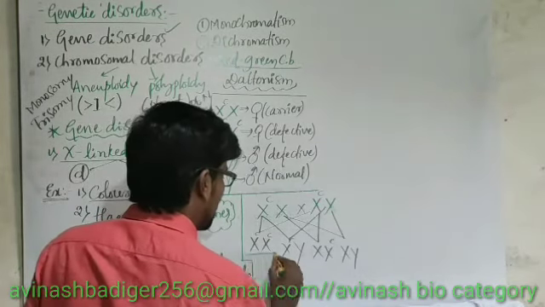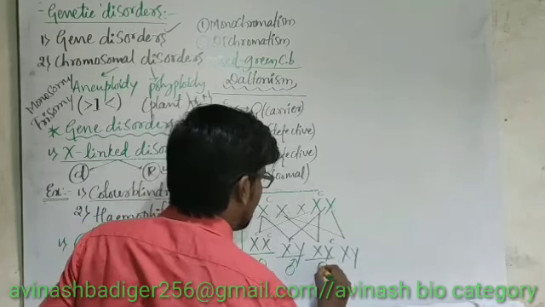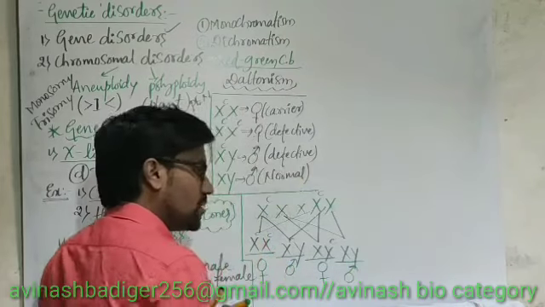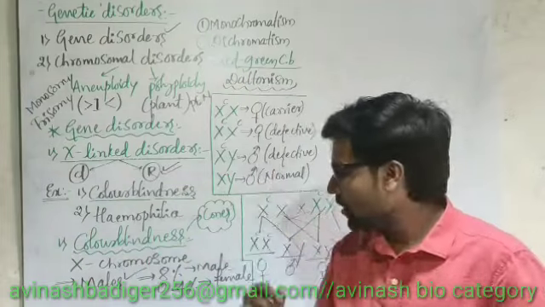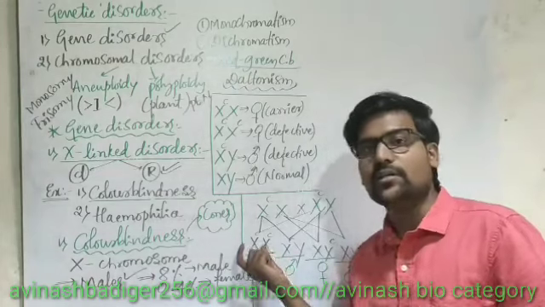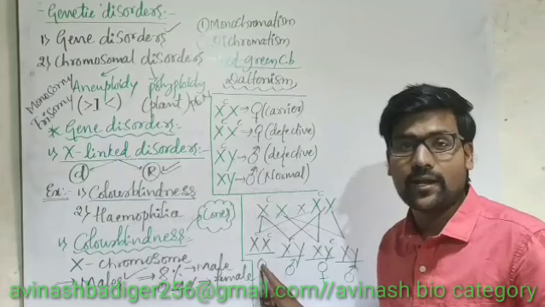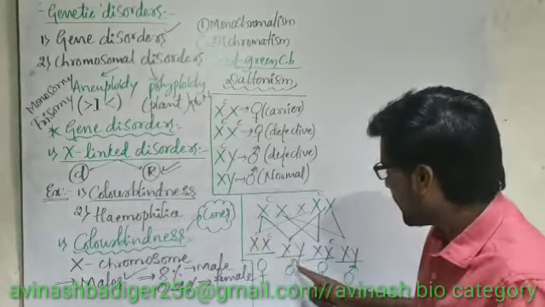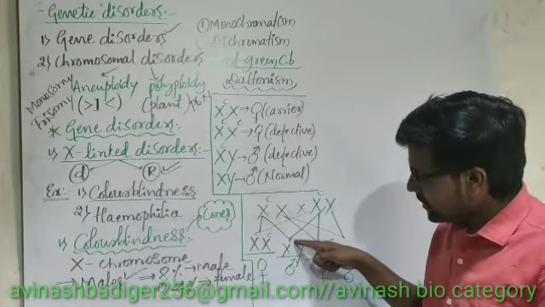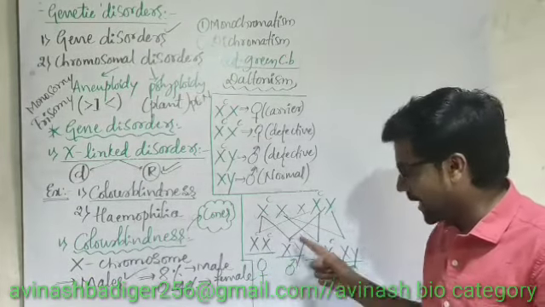So here this is female, this is male, this is female, and this is male. So we got total 4 children. Out of 4 children, see here, both the chromosomes are having defective genes. That means this is a defective female, color-blind daughter. And this one, color-blind son, male, carrying one defective gene, color-blind son, color-blind daughter and a son.